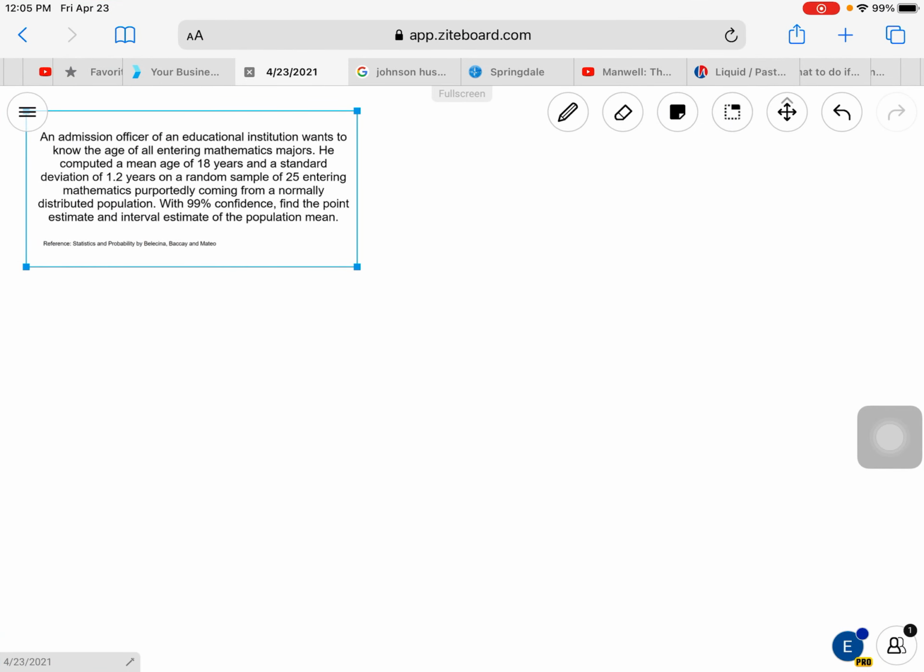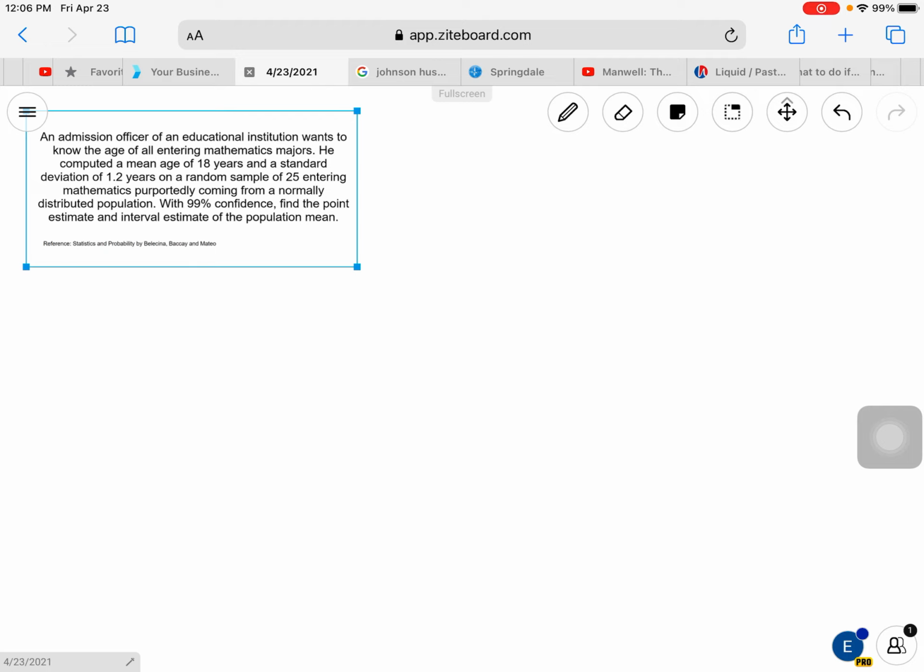So let's have this sample exercise taken from the Statistics and Probability book of Belicina, Baca, and Mateo. An admission officer of an educational institution wants to know the age of all entering mathematics majors. He computed a mean age of 18 years and a standard deviation of 1.2 years on a random sample of 25 entering mathematics majors, purportedly coming from a normally distributed population. With 99% confidence, find the point estimate and interval estimate of the population mean.